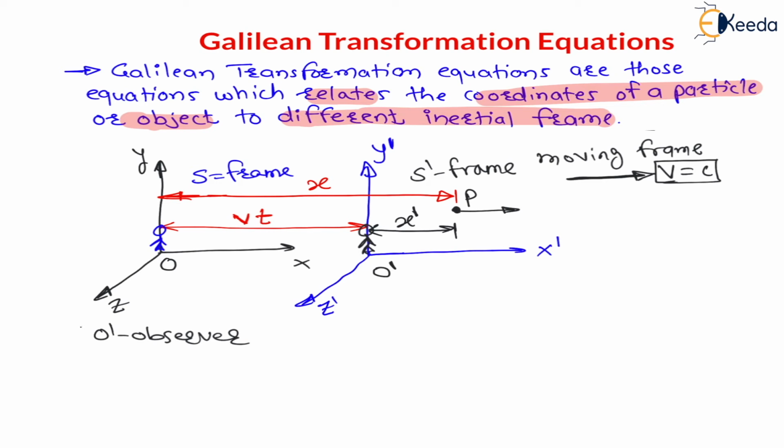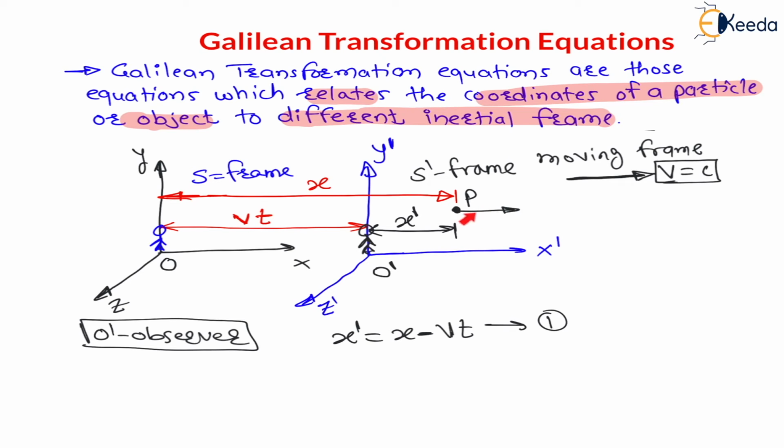So for O dash observer, the equation will be, see, can I say this complete x is nothing but vt plus x dash? See, simple mathematics, complete x is nothing but vt plus x dash. Therefore can I say this x dash is x minus vt? Therefore x dash is equal to x minus vt. This is your first Galilean transformation equation.